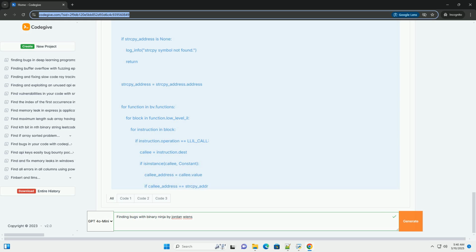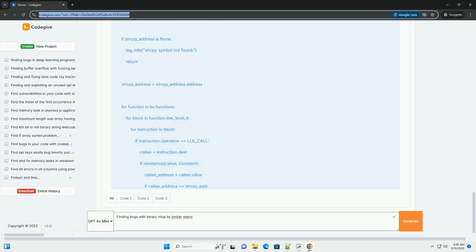1. Save the script as find_strcpy.py. 2. In Binary Ninja, go to Tools, Run Script. 3. Select the find_strcpy.py file. 4. Pass the binary name as a command line argument to the script, by selecting the Arguments tab in the script dialog, and adding the name of the binary as an argument to the script. 5. The script will output the address of any strcpy calls it finds to the Binary Ninja log window, View, Show Log.